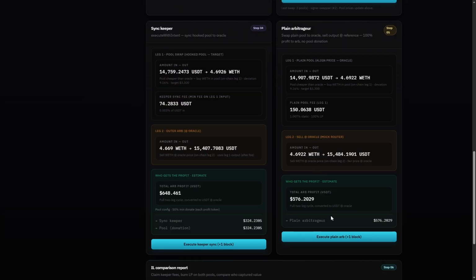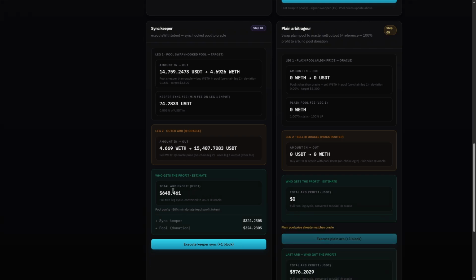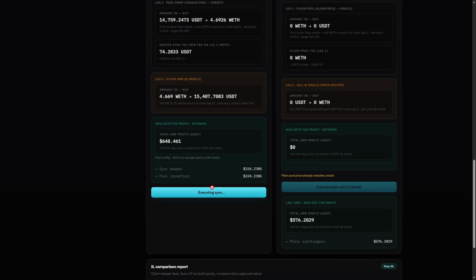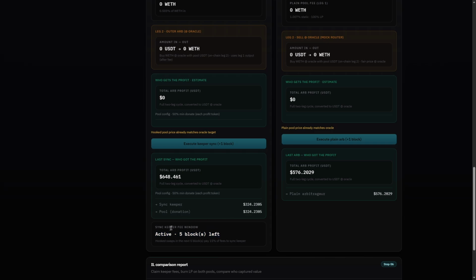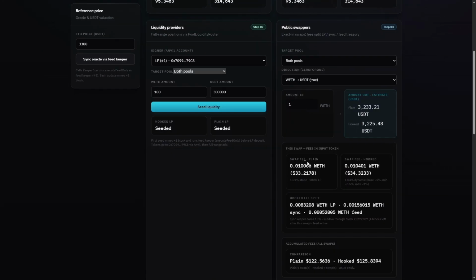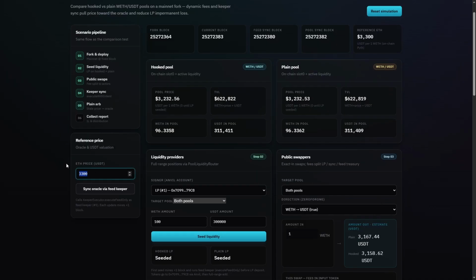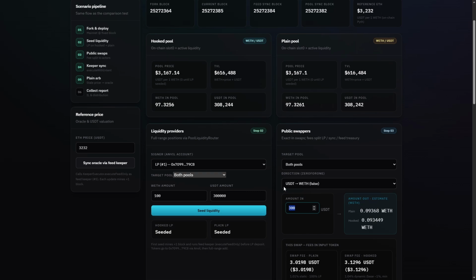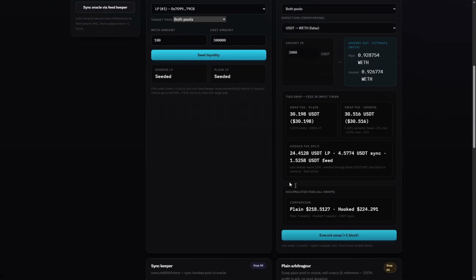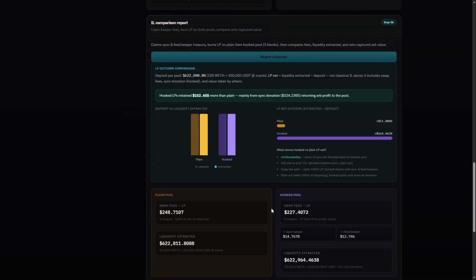We can see the performance for the default arbitrageur and the performance for the SyncKeeper. There is one more incentive: lower fees for sync in comparison to the default pool. At this point we see that he's eligible for 5 blocks for accepting fees from upcoming swaps. Now we perform four more bidirectional swaps, but maintaining the pricing. Now we change the direction. And one more swap. Now we can collect the report and see what the difference is.